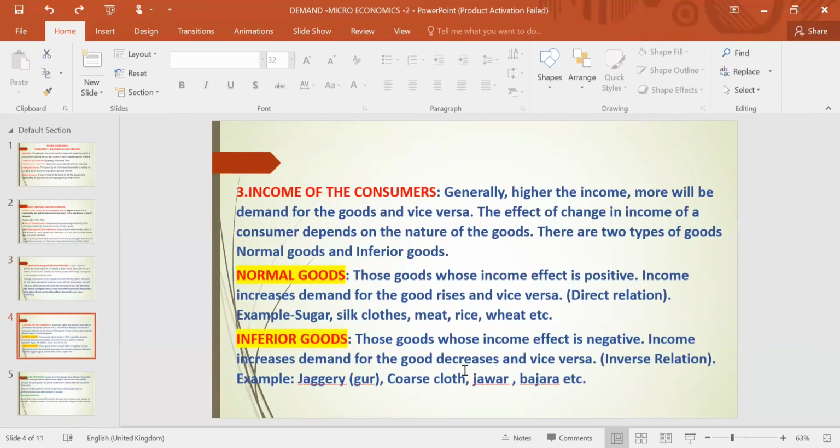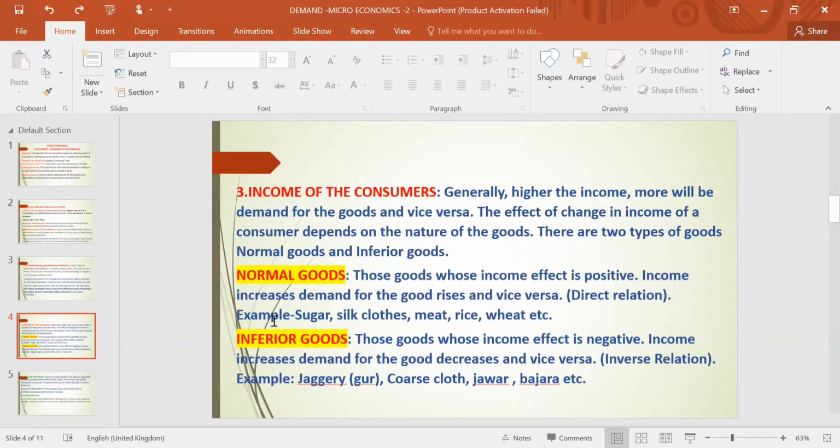Next topic is the other thing which is affecting demand of a commodity, the income of the consumer. Income of the consumer will also affect demand for a commodity. Normally, when income increases, demand for goods will increase. Income decreases, demand for goods will decrease. But sometimes it depends on the type of good, what commodity it is.